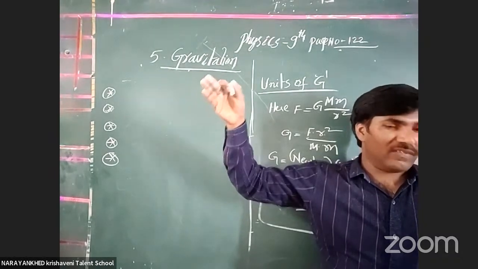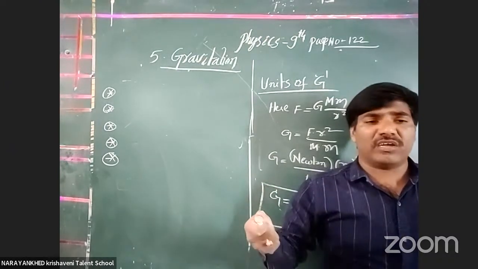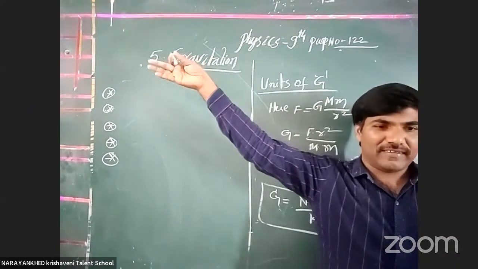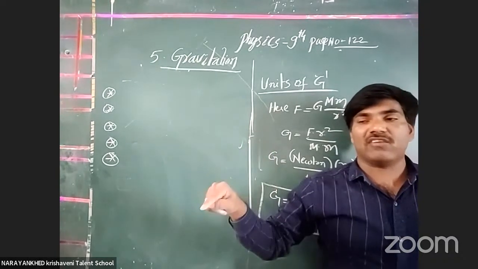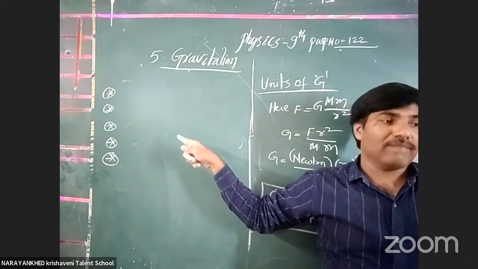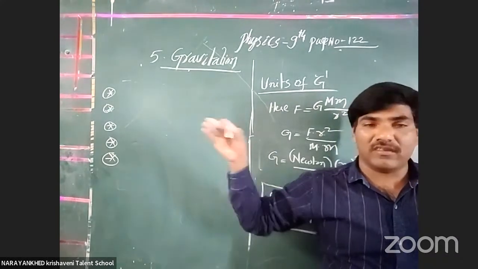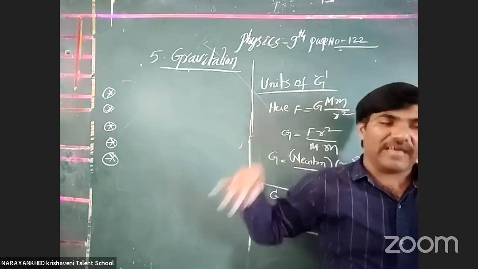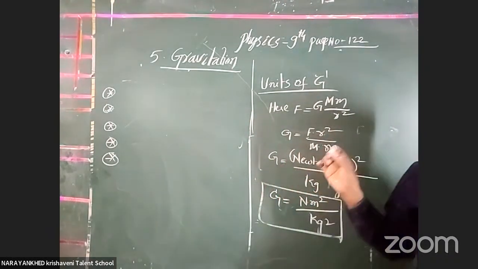Clear or not? The atmosphere extends to some distance. How is it held with our Earth only? Otherwise, why is the oxygen not going to the other planets? Because of gravitational forces only. We want to discuss these gravitational forces. This gravitational law explains how gas molecules are held with our Earth only, and why the river water flows like that on Earth. All these things happen because of gravitational forces only.